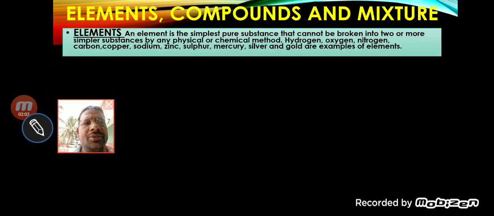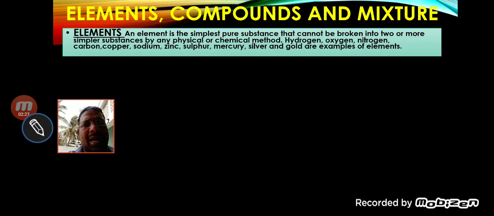First, element. What is an element? An element is the simplest pure substance that cannot be broken into two or more simpler substances by physical and chemical methods. Element is the smallest part of simple substances that cannot be broken down into simpler substances.